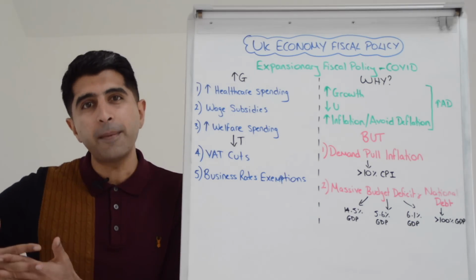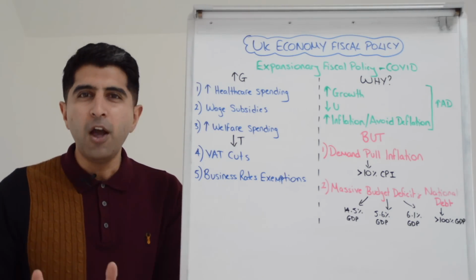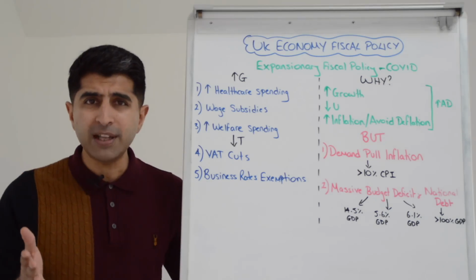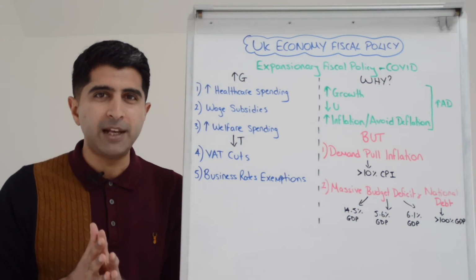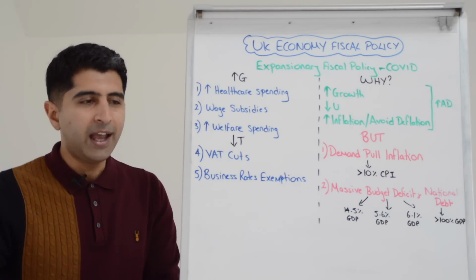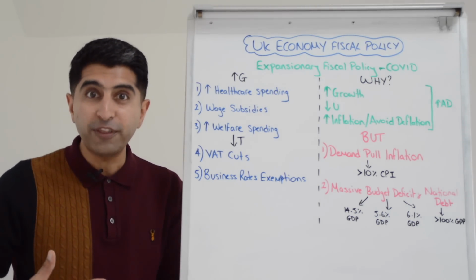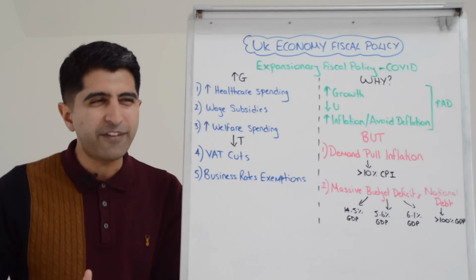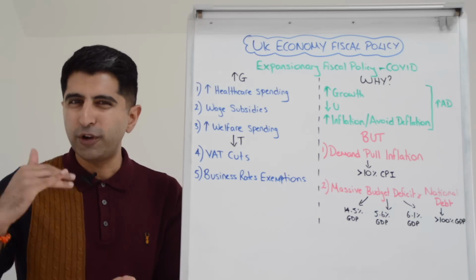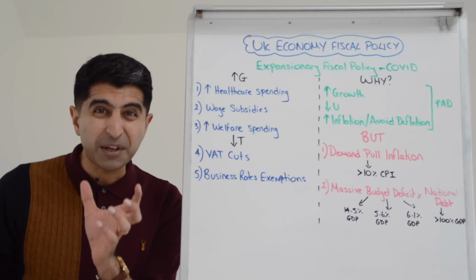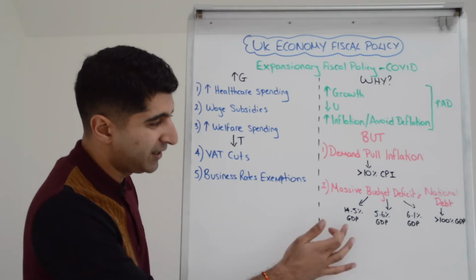Extraordinary. Go even further back to the financial crisis, where the government was doing all kinds of crazy stuff like bailing out banks. Our budget deficit peaked at around £100 billion in 2009-2010. At that time, the government had to justify what they were doing. It was an eye-watering sum of borrowing. And they said, well, this is a very unique, once-in-a-lifetime event. We're not going to see borrowing like this for another generation. Well, 10 years later, we're talking of £305 billion as a budget deficit.